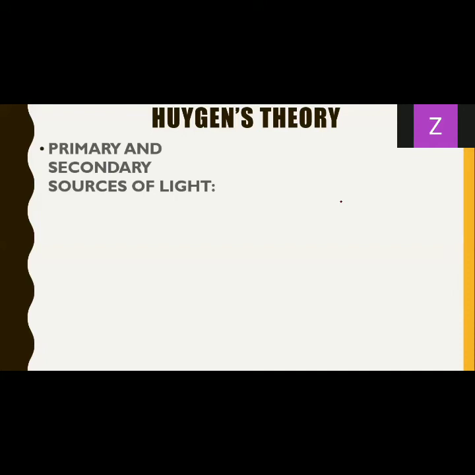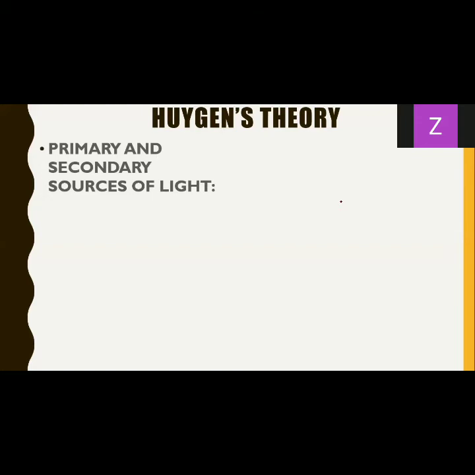Now, let's move forward by understanding Huygens theory. Before we understand Huygens theory, we need to understand something we are always going to come across: a specific concept that we always consider, a source of light. So what exactly do you mean by source of light? Broadly speaking, we have two sources of light, which are a primary source of light and a secondary source of light.